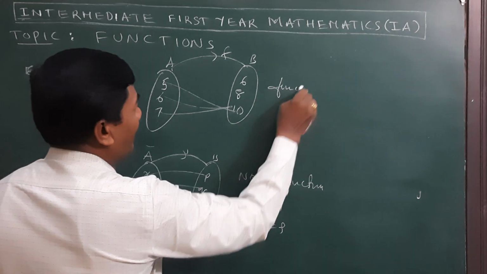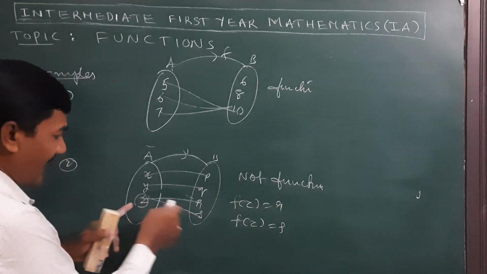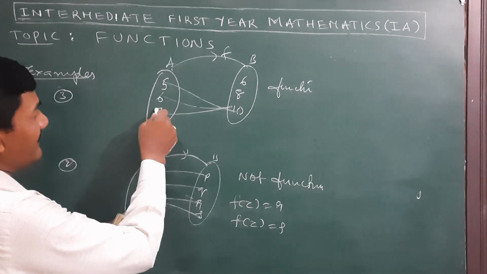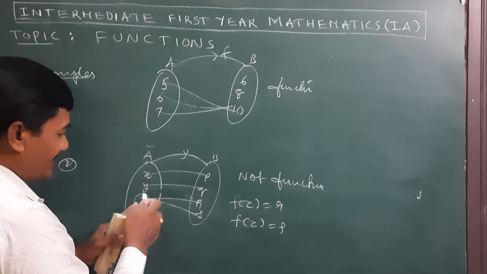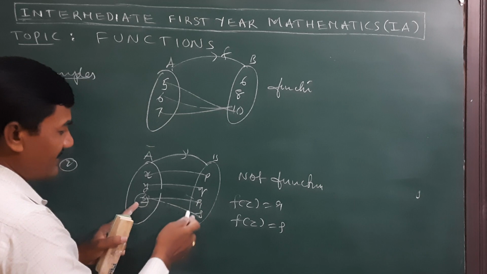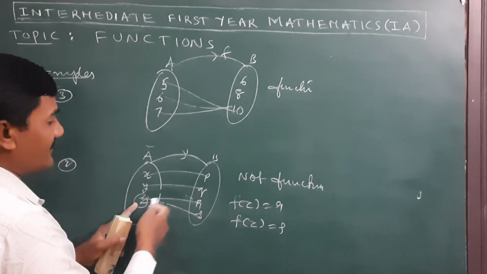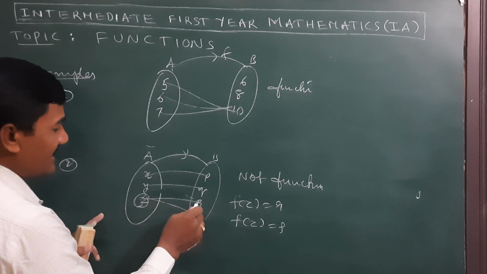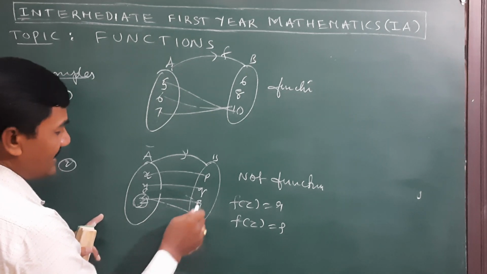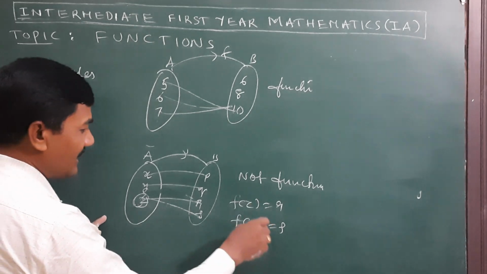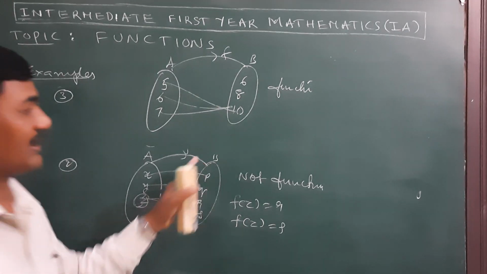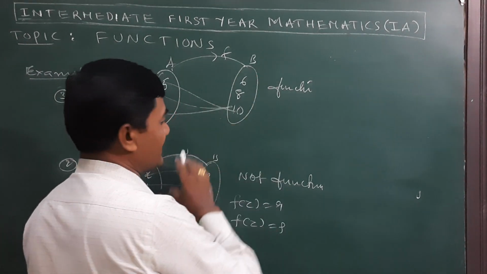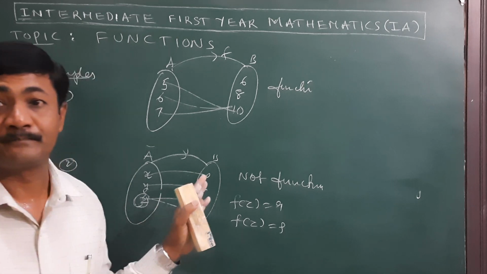This is not a function, because in this case Z has two images. Different elements having one image is no problem. But one element having different images is a failure of the function. Therefore Z has one image, S; Z having two images is not a function. So this other one is also a function.